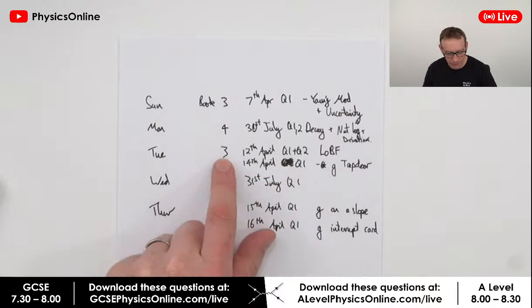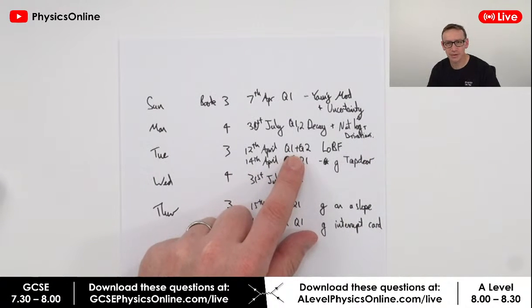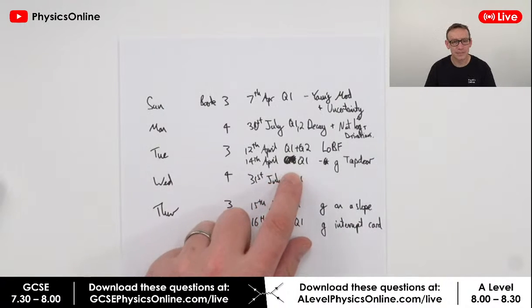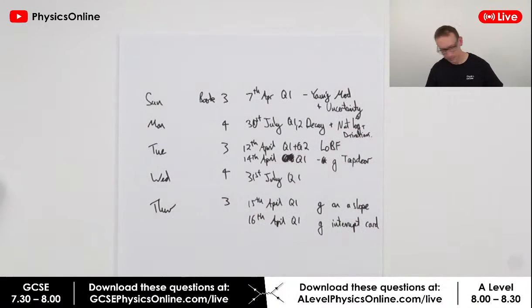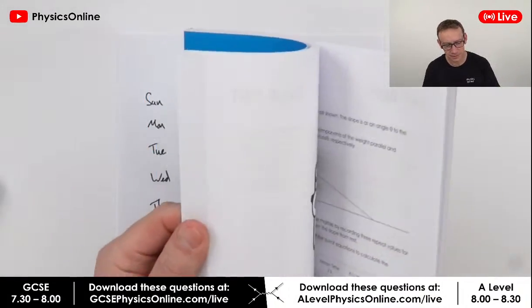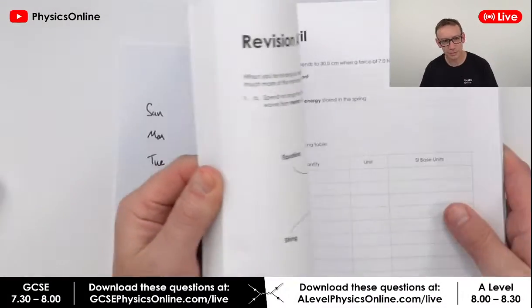Then Tuesday, we're going to be looking at different ways of representing lines of best fit, and also looking at the trapdoor method for measuring G. So that's based on book 3. So we're going to be looking around. Look, again, this is what I've got in the book.